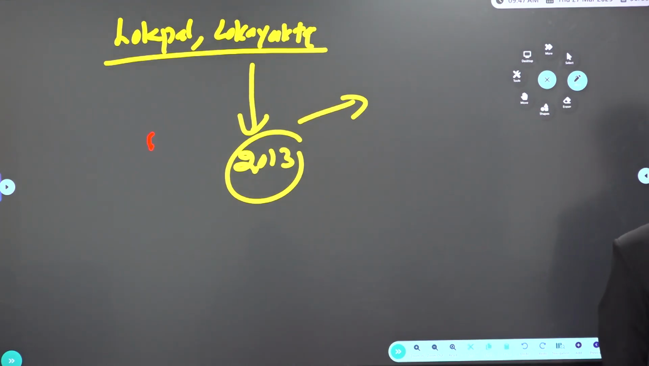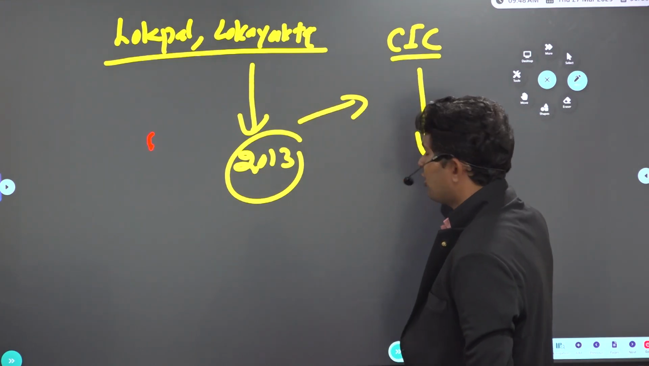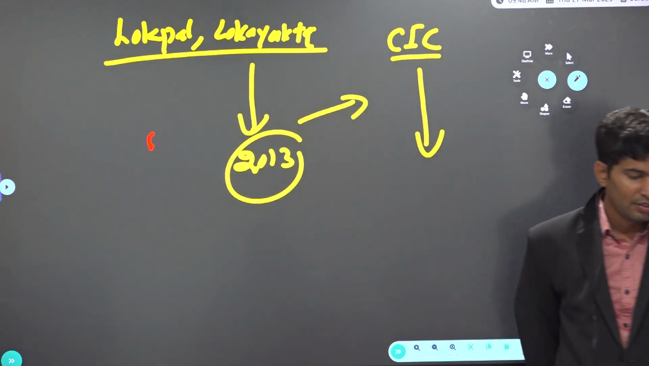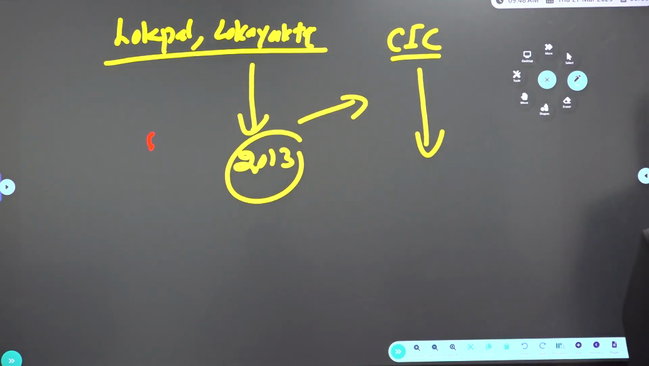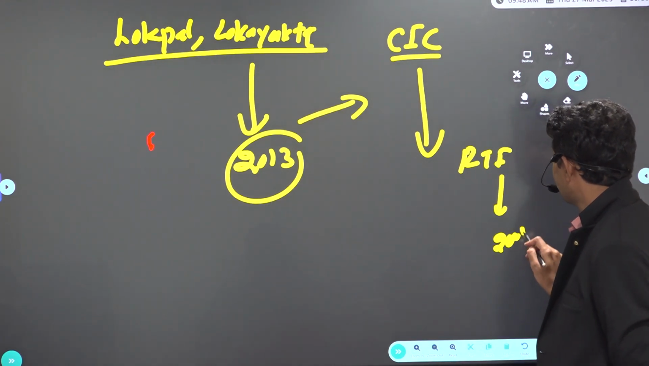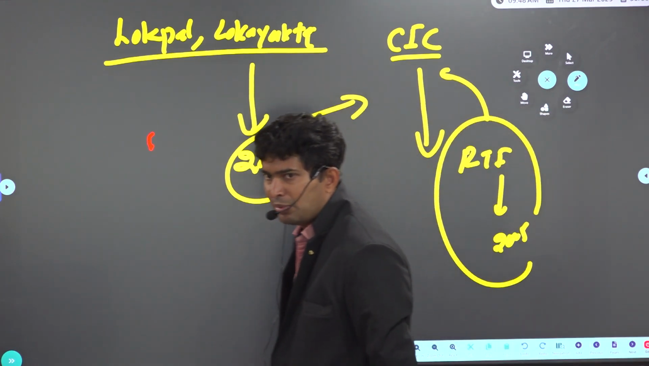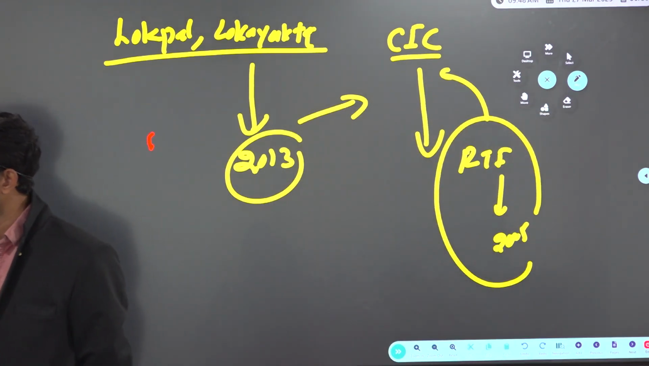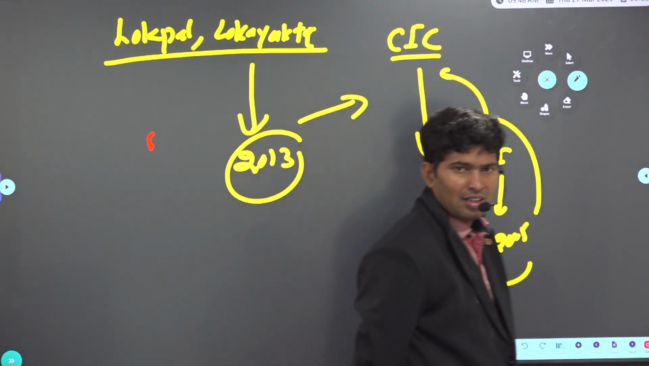Not that important, but overall there is something called the Central Information Commission, the CIC. Is it a constitutional body or a statutory body? Statutory body. It was created under the Right to Information Act 2005. Under this act, each state government also created its own information commission. Within how many days must the concerned officer give the information? 30 days? If not, next level.